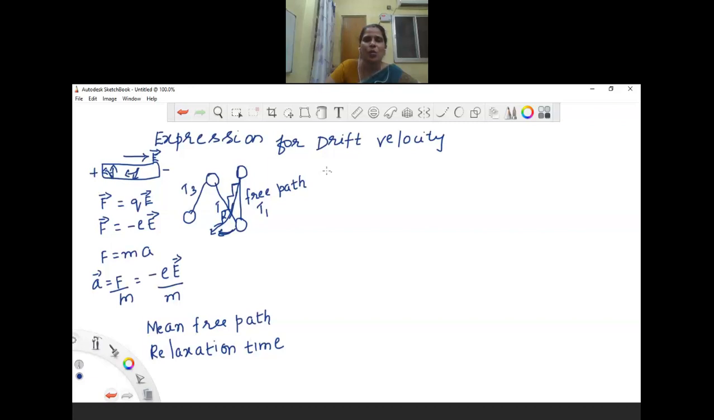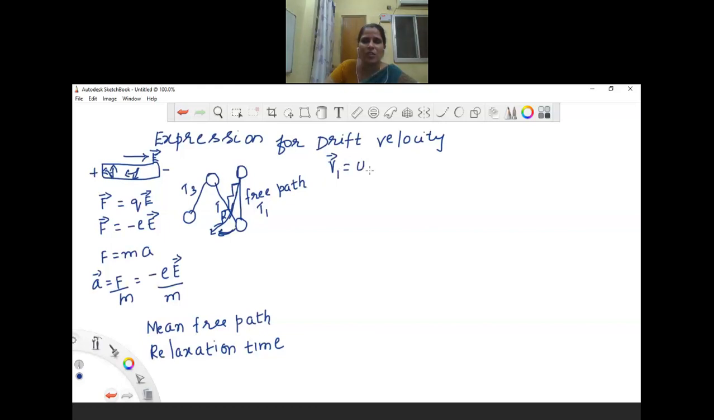Now we are going to find the final velocity of each electron. Let us assume for the first electron, the final velocity v1 is equal to the initial velocity.